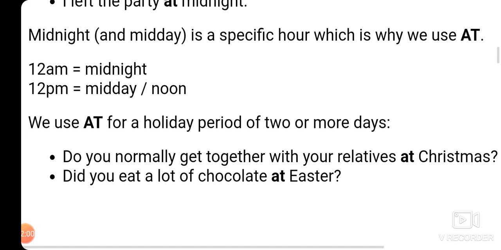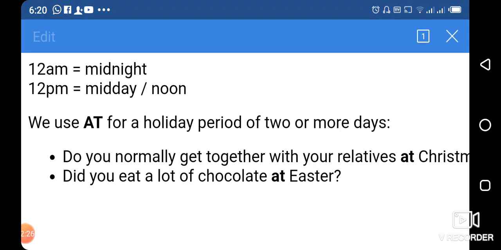Midnight starts at 12 a.m. and midday starts at 12 p.m. So 12 a.m. is midnight and 12 p.m. is midday. So there again an hour is given, and in this case we can use at with midnight and midday. We can say at midnight, at midday.